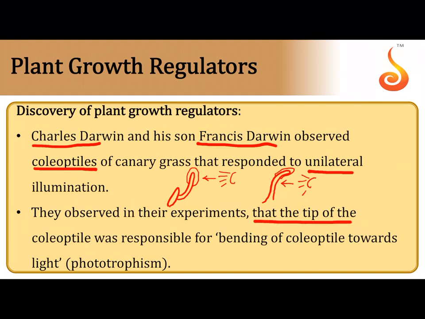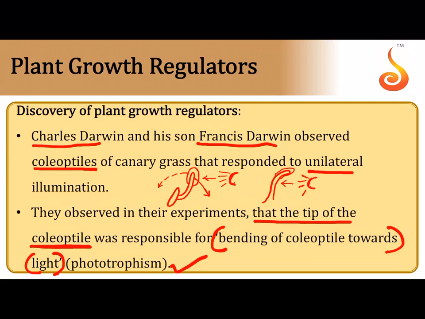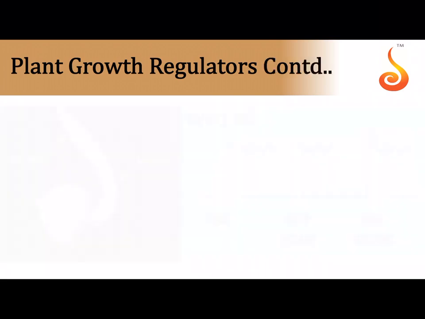So like I said, the coleoptile is a protective, foliar sheath which covers the stem tip. Now this sheath which I have shown over here is the coleoptile, and this is the shoot apex that you see inside, the shoot apical meristem or the plumule. And this coleoptile is known to respond to the unilateral illumination of light. Not necessarily sunlight, it could be any artificial source of light. So see how it is bending towards the light. It was identified that the coleoptile bends towards light, and this bending towards light is referred to as phototropism. It is a directed plant movement that is called phototropism.